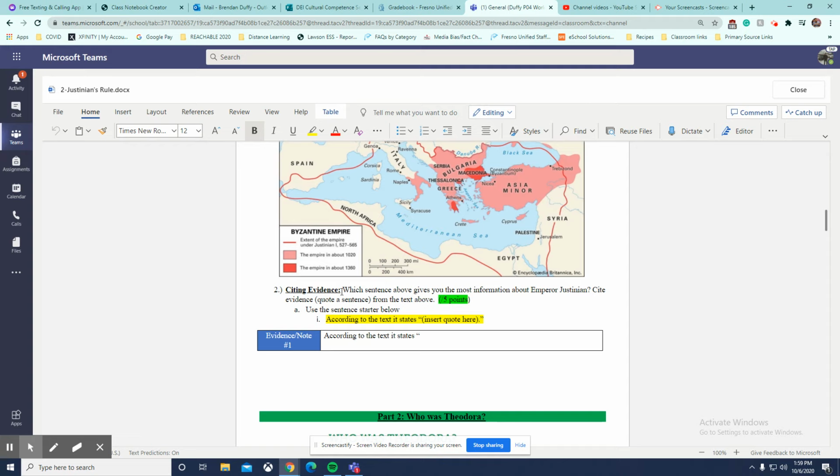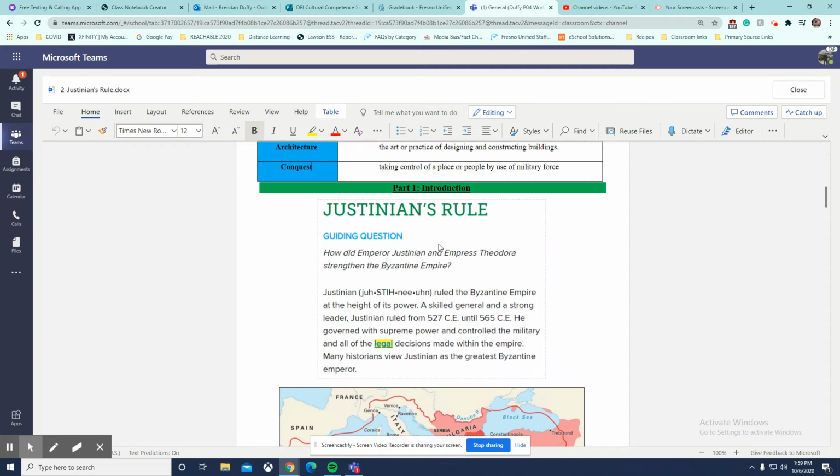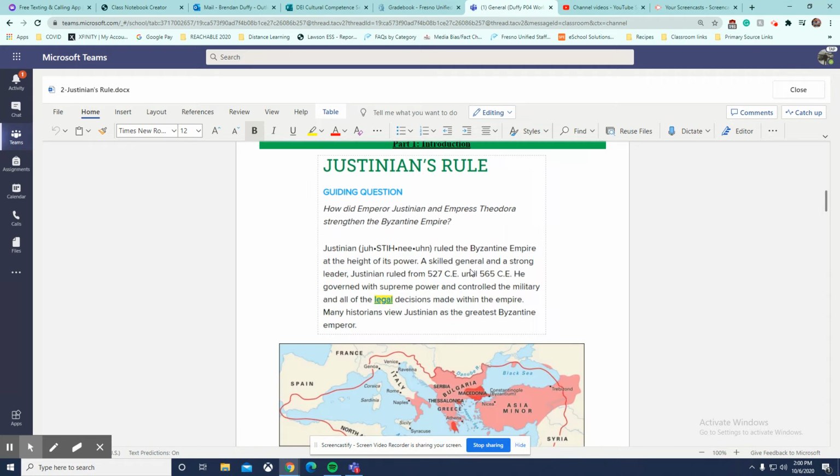Now, this is actually one that I did in class. I looked through and tried to talk it out to do a think aloud, so I'll do that real quick. It says, Justinian ruled the Byzantine Empire at the height of its power. A skilled general and a strong leader, Justinian ruled from 527 CE until 565 CE. He governed with supreme authority and controlled the military and all of the legal decisions made within the empire. Now see, that's important. Legal, right? Boom, right up here in our key vocabulary. Told you that would come in handy. Many historians view Justinian as the greatest Byzantine emperor.